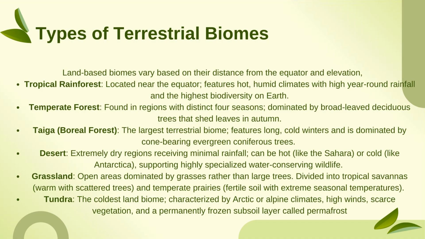So next comes tundra, the coldest land biome. It is the coldest, characterized by Arctic or alpine climate. So the climate which is here in tundra is classified as alpine climate. We have high wind, scarce vegetation and a permanently frozen subsoil layer which is called as permafrost. So what is permafrost? A permanently frozen subsoil layer.